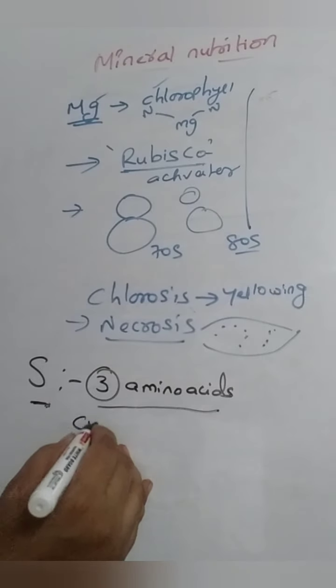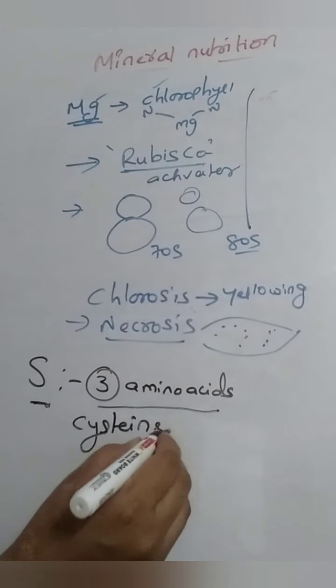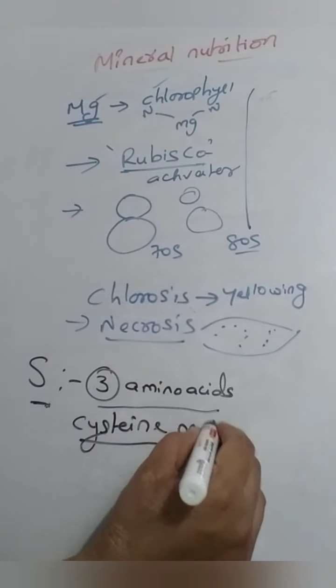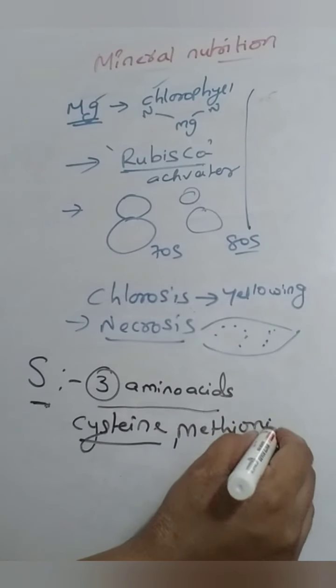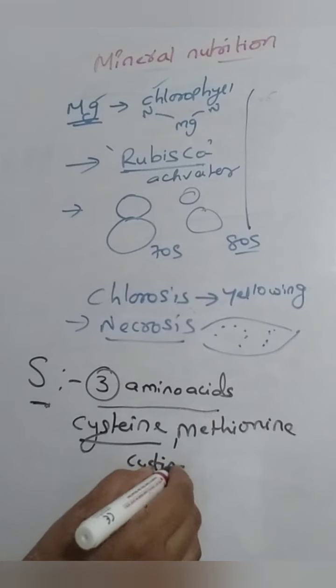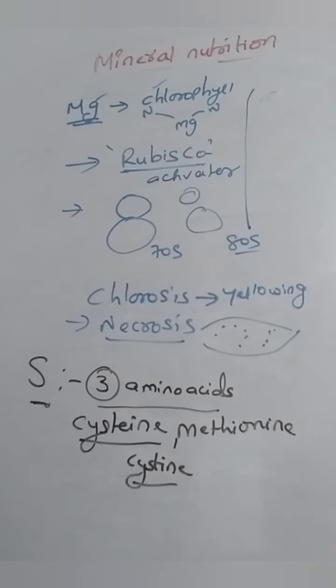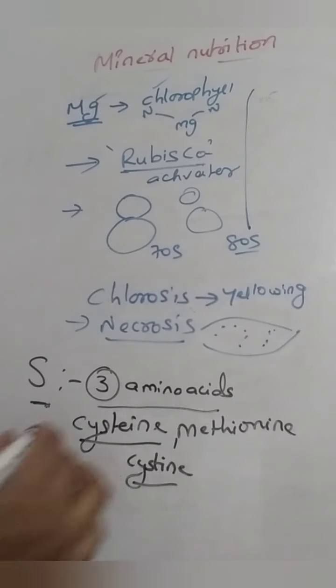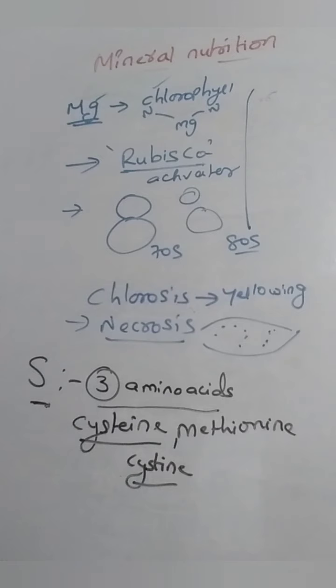What are those? Cysteine is one amino acid. Methionine is another, and cystine, a small spelling difference but a different amino acid. These are the 3 important ones.